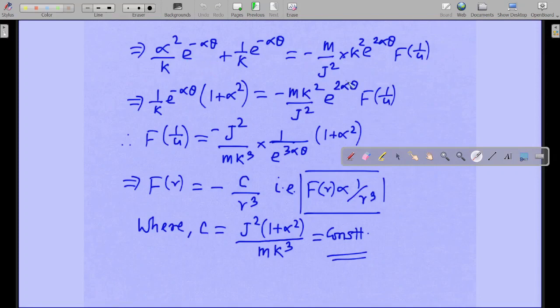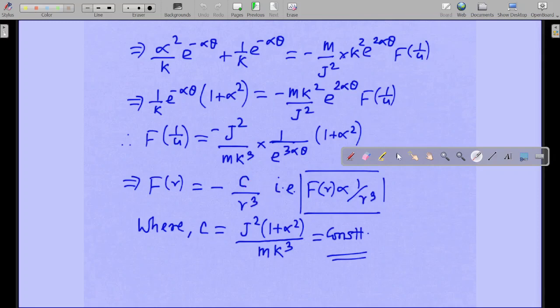Then what will happen? You will take e to the power minus alpha theta divided by k as constant. From here you will get this. Then f of 1 by u, you get like this. So 1 by u is your r. Now how did this come? How is this particular quantity equal to c by r cube? This is what you must note from here.